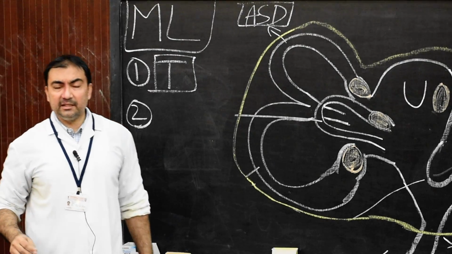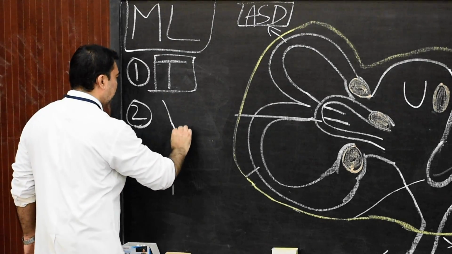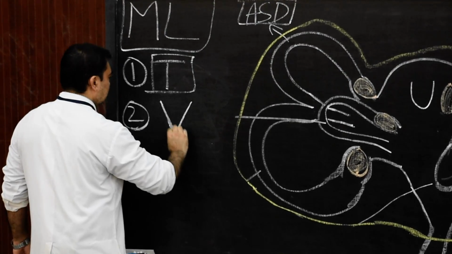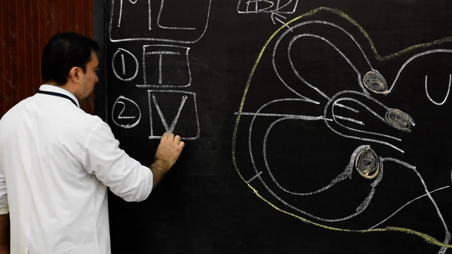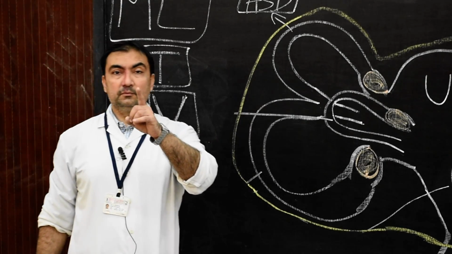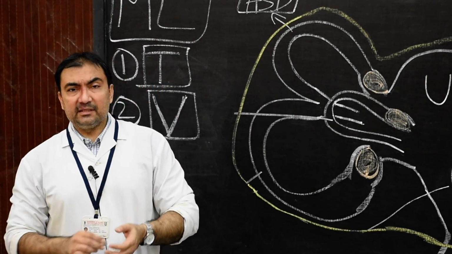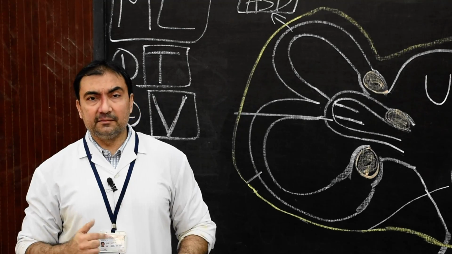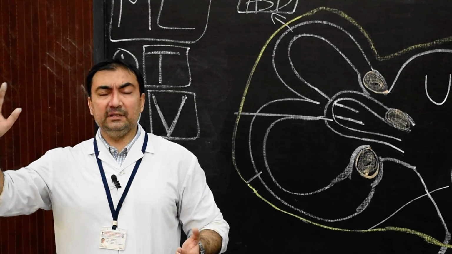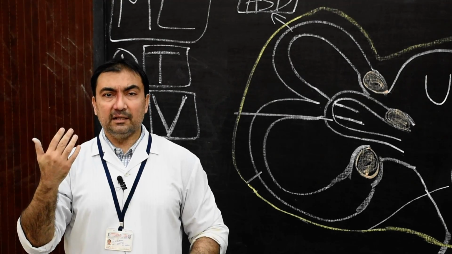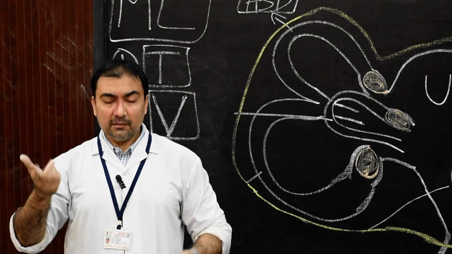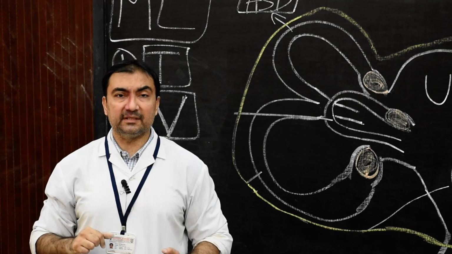Number 2, along with tinnitus, there will be a very frequently occurring sign in human beings, vertigo. This vertigo is a feeling of sensation of giddiness, or rather I can tell you that it is a feeling of sensation of rotational movements, either of the surrounding or of the subject himself or herself.